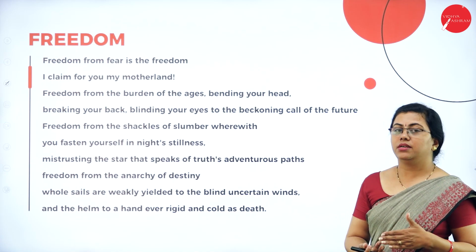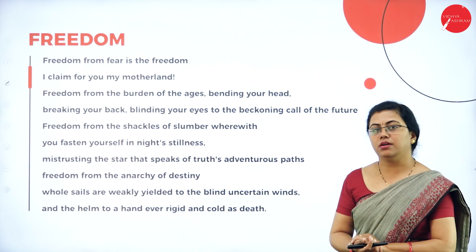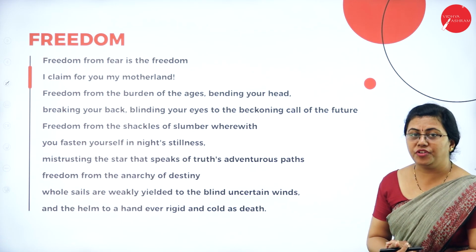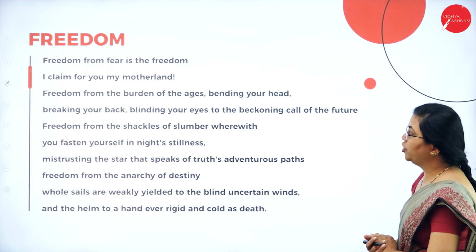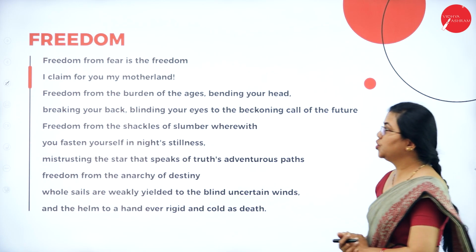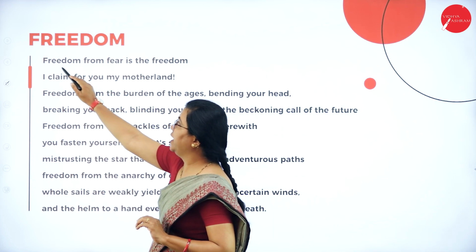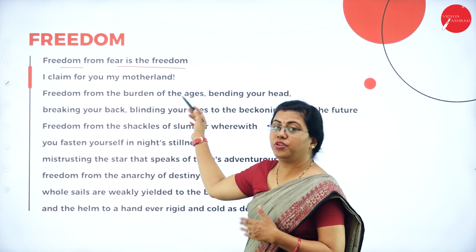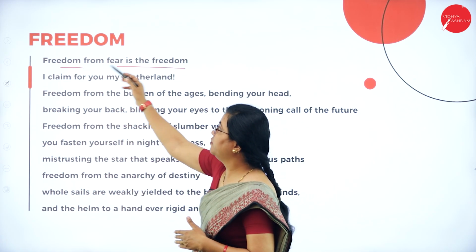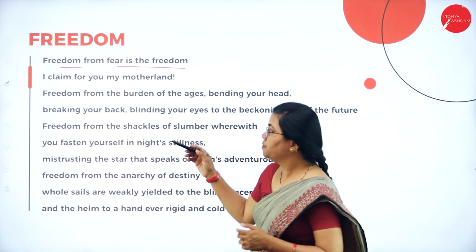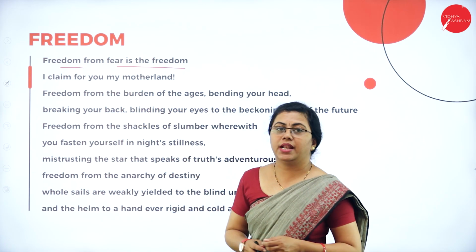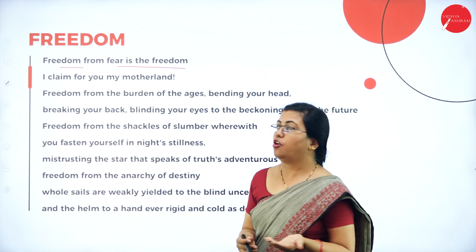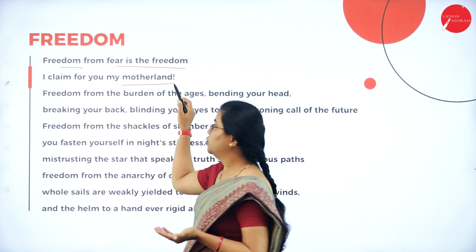Okay, after we understand the summary, we'll move on to the rhyme scheme of this. Freedom from fear is the freedom I claim for you, my motherland. So here you can see, freedom is what he is talking about. So what kind of freedom does he need? Freedom from fear is what he is talking about. So this freedom will be freedom from fear. I claim for you my motherland. So I wish, I request or I aspire for this type of freedom for the motherland.